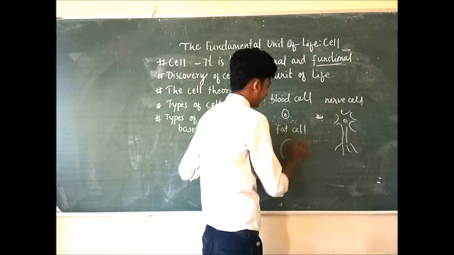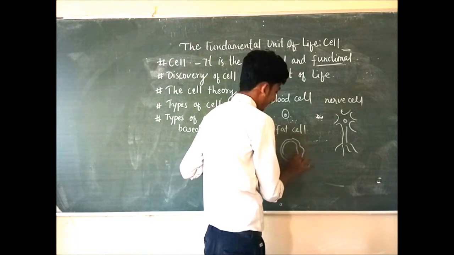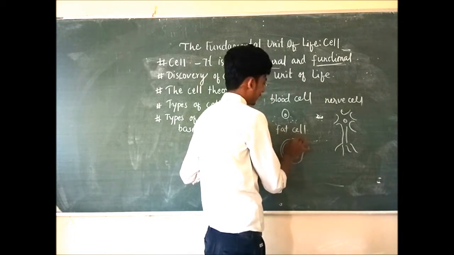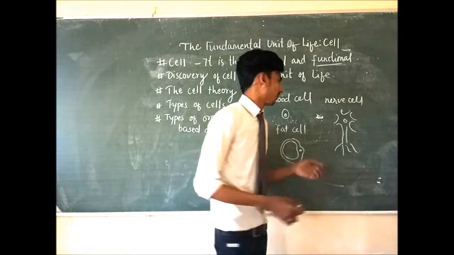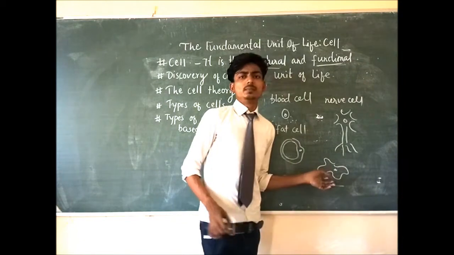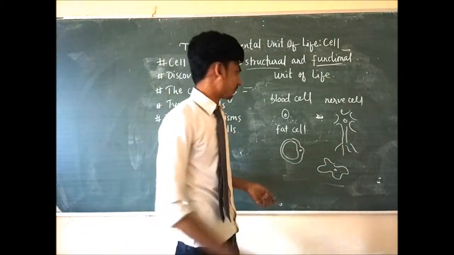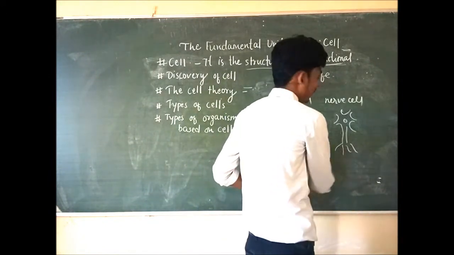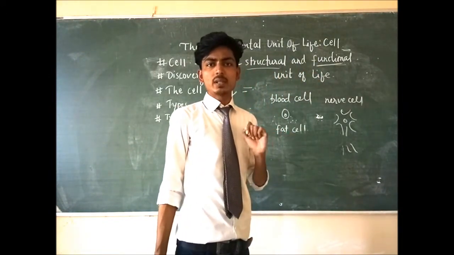They look like this. They are ring-like structures. These are the fat cells. The cell which amoeba consists of looks like this. So each cell has its own definite shape. And one more thing you have to remember, the smallest cell is our sperm cell.